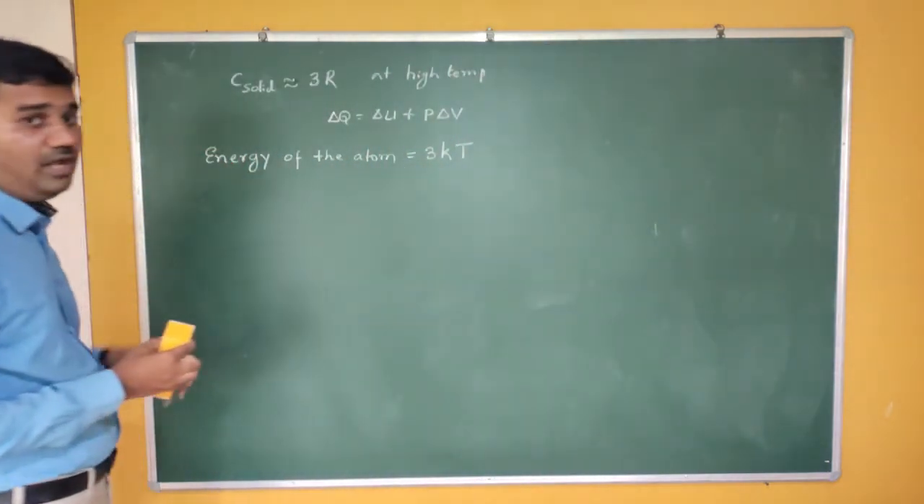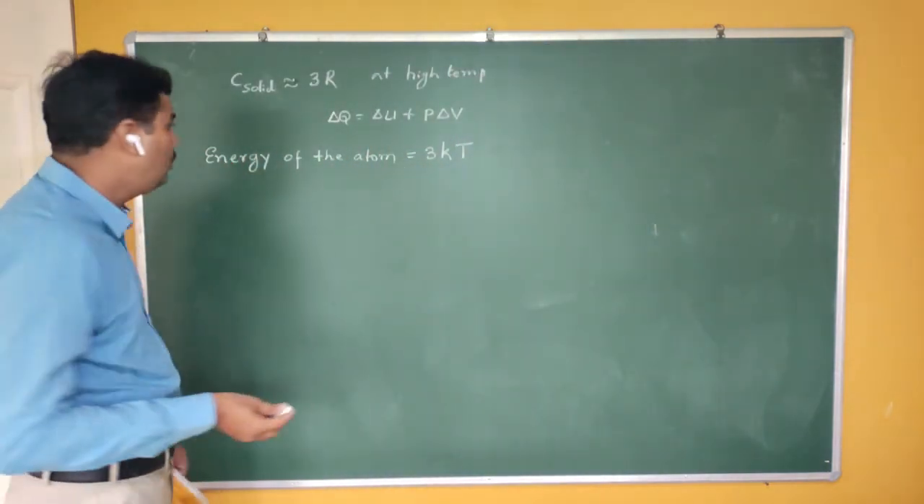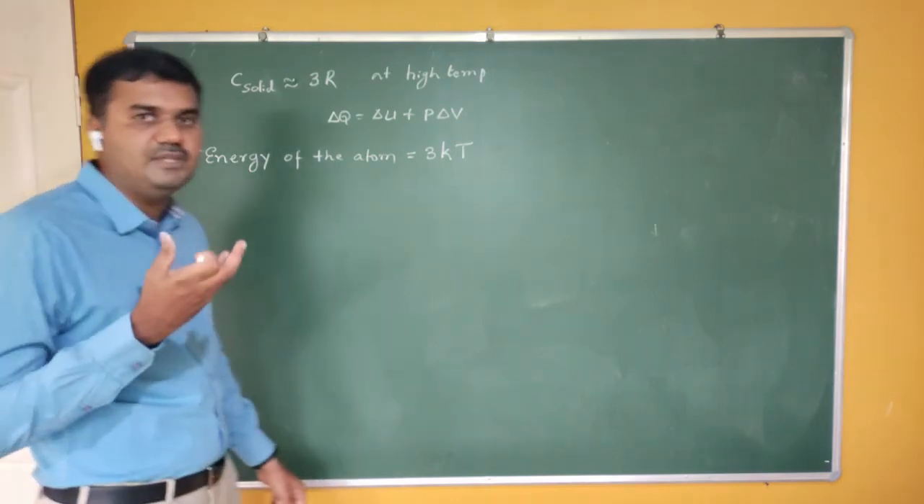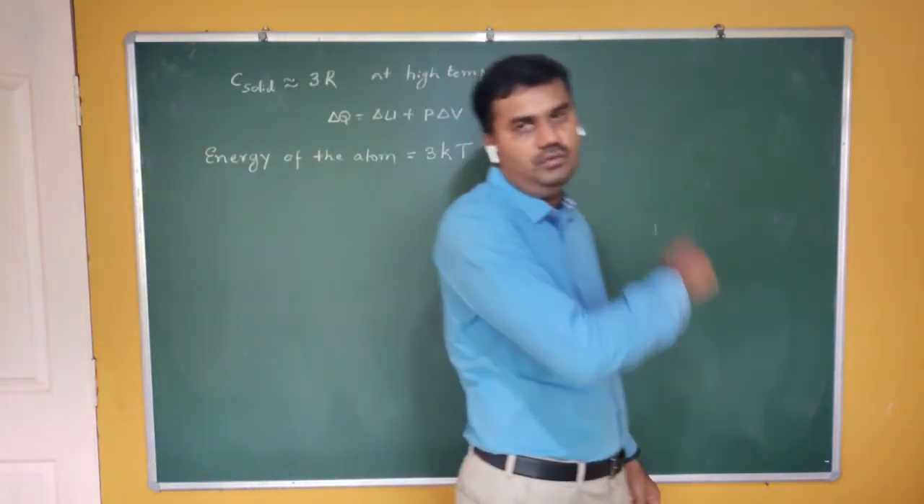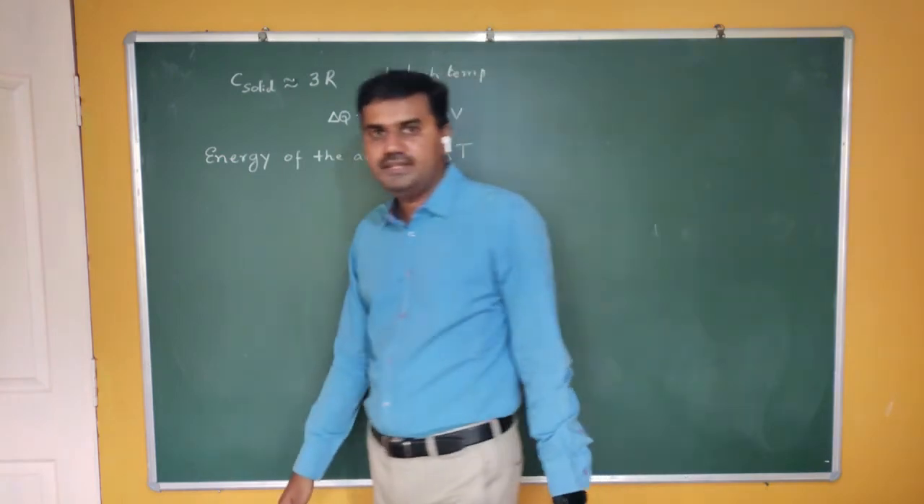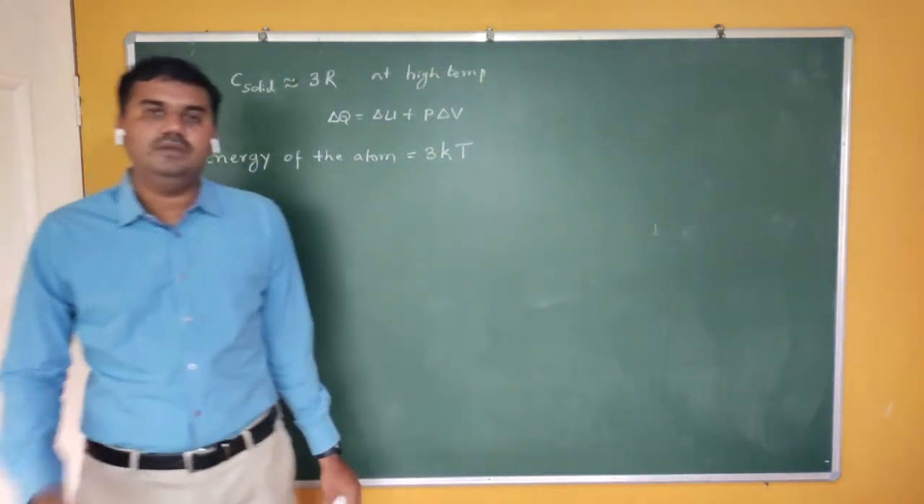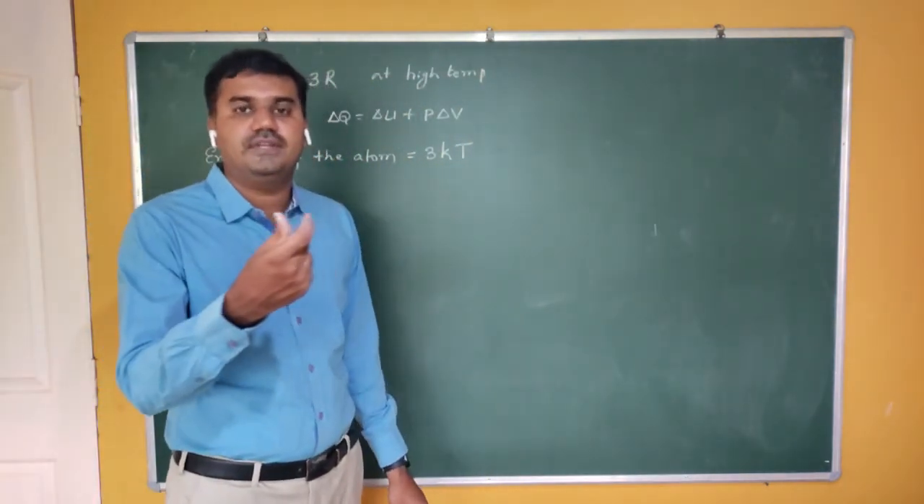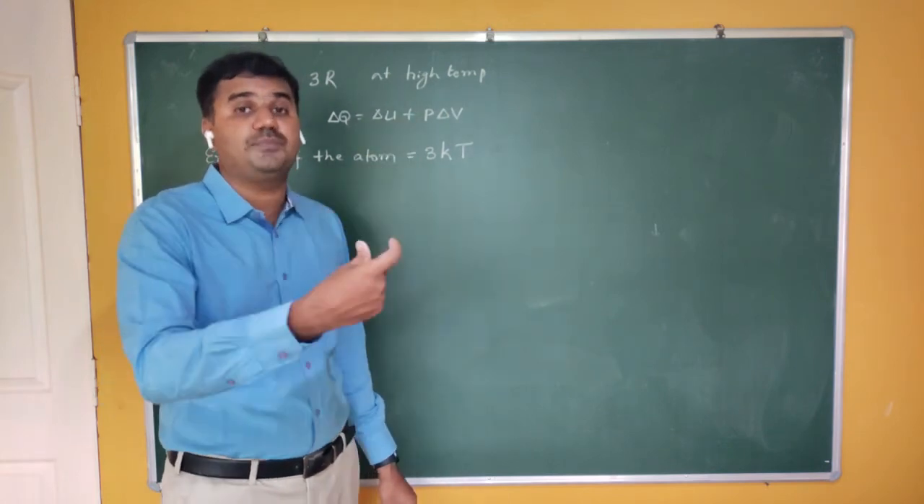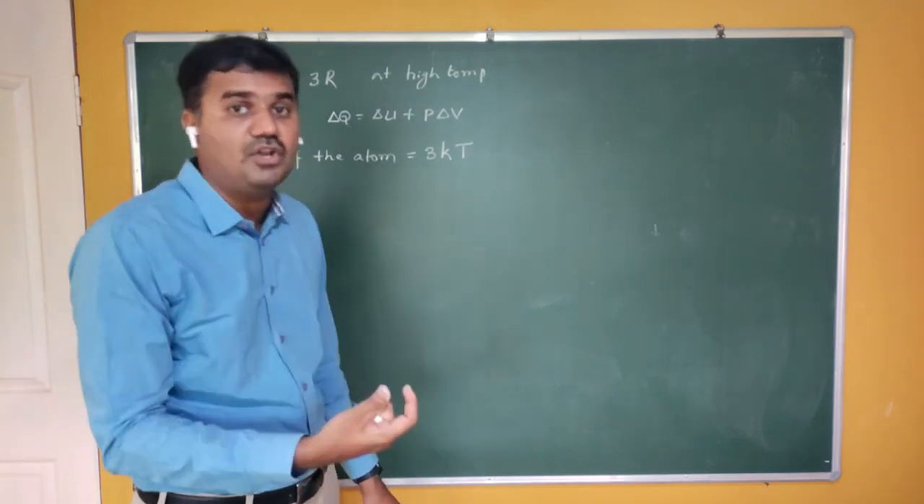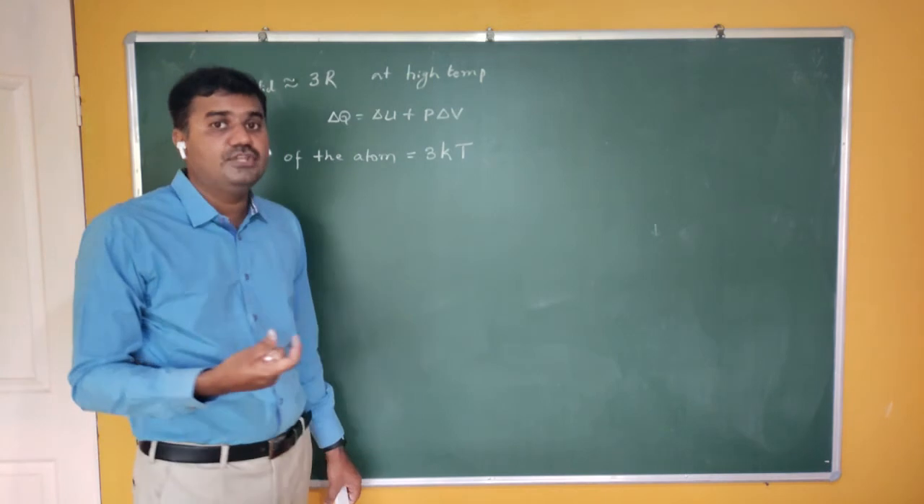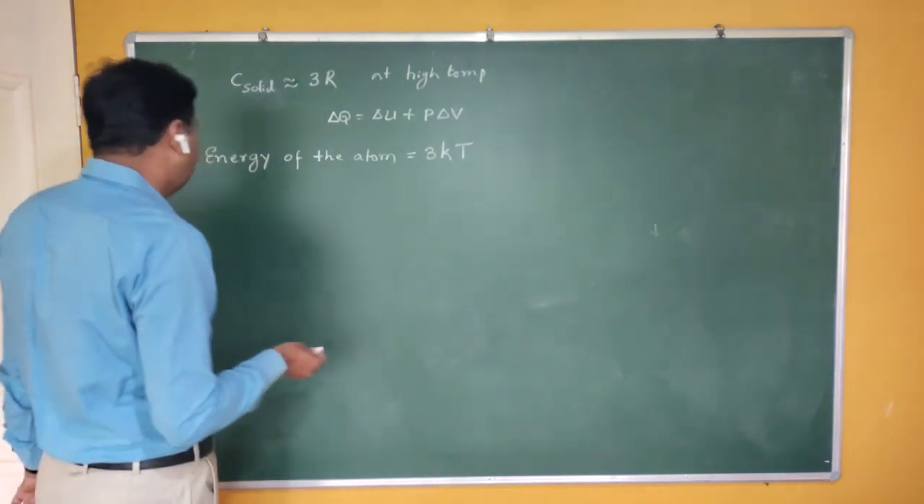Let me take the molar specific heat. Our concept is about molar specific heat. Molar specific heat means what? It contains 1 mole. What is meant by 1 mole? If it contains the Avogadro number of particles, 6.02 into 10 raised to 23 particles, then we call it 1 mole.